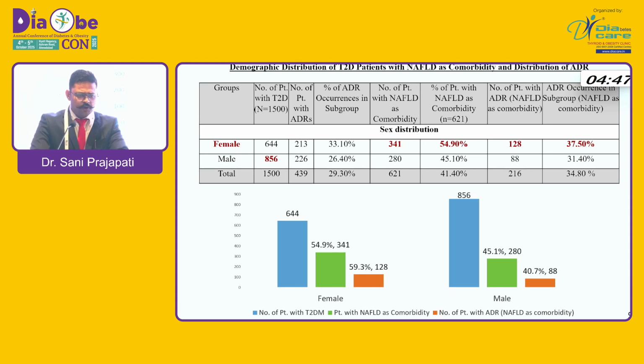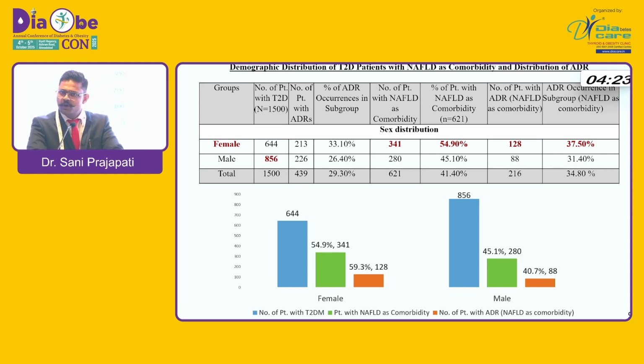This is the demographic distribution with respect to sex. Of course, the number of patients was higher in males, but if I talk about the comorbid condition of NAFLD, then female patients were higher, equivalent to 54.9%, and the number of ADRs was also higher in females, that is 128.